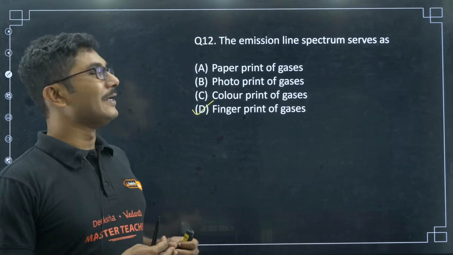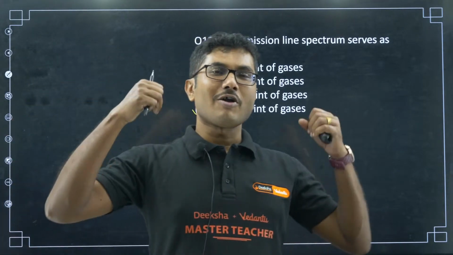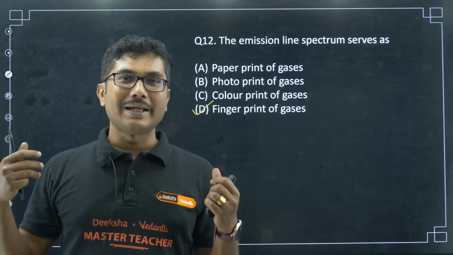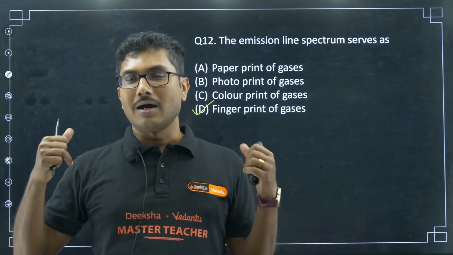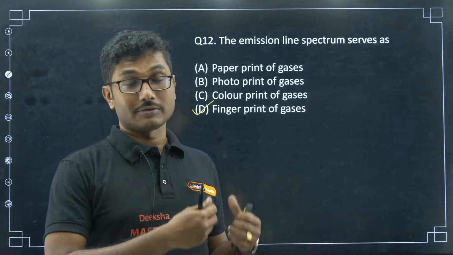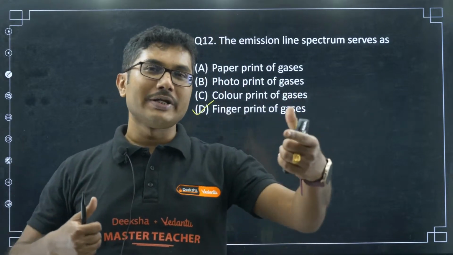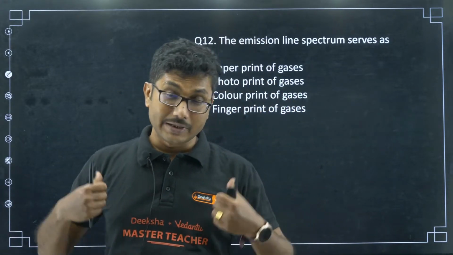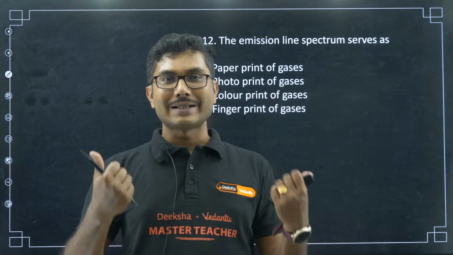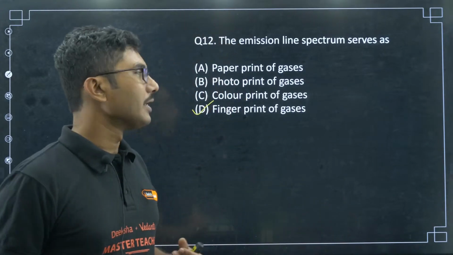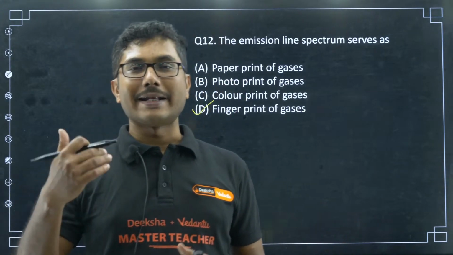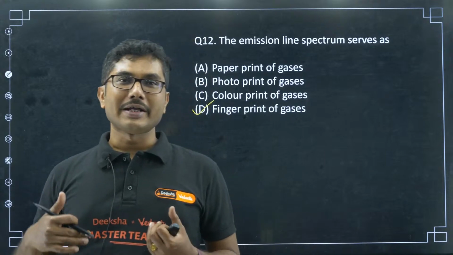Similarly, fingerprint is unique for every individual person. That is the main logic behind detection. Your fingerprint will not match with my fingerprint, even though our fingers almost look the same. Fingerprints are different. That is how we can identify people, by identifying their fingerprints.